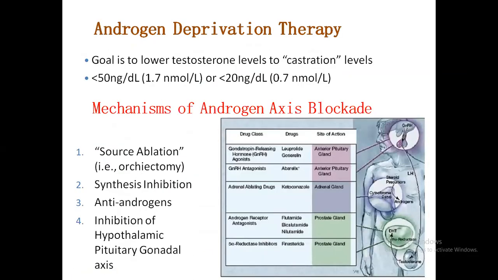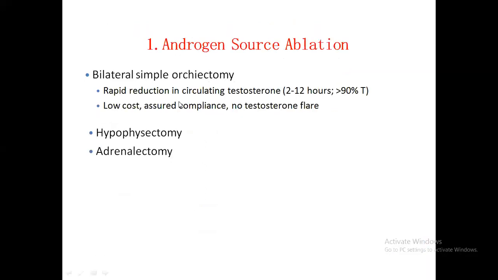So in androgen deprivation therapy, our goal is ultimately to lower the testosterone level to the castrate level. What is the castrate level? It is less than 50 nanogram per dL, or less than 20 nanogram, or 1.7 nanomole per liter. So how could you go for the androgen axis blockade? The androgen axis ablation is done by bilateral simple orchiectomy, which is a very effective procedure, rapid and very low cost.